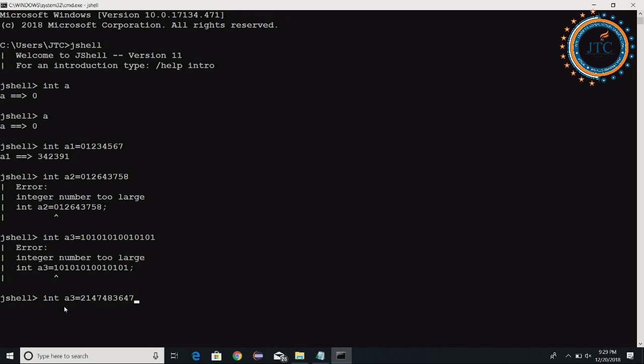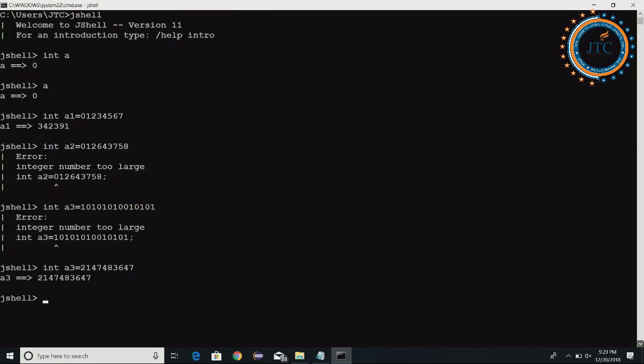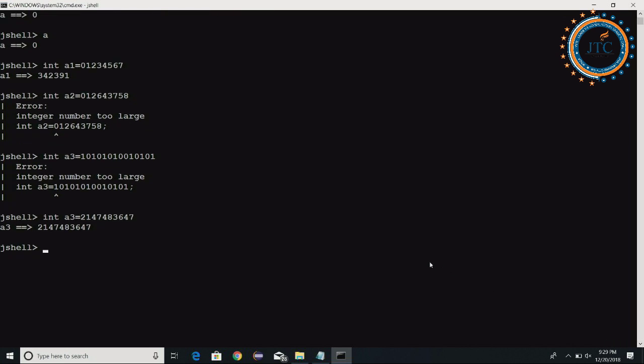Let's say 2147483647. I'm writing this value inside this. When I write this value, we are getting something into this, fine. But at the same time, if I change the last digit to 8, it is giving again: integer number is too large. Did you get it? Integer number is too large, we are getting again inside this. When this kind of thing comes, you need to understand one thing.